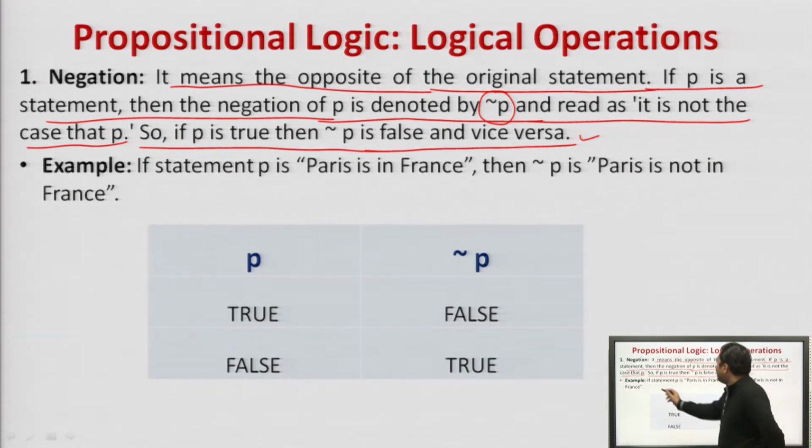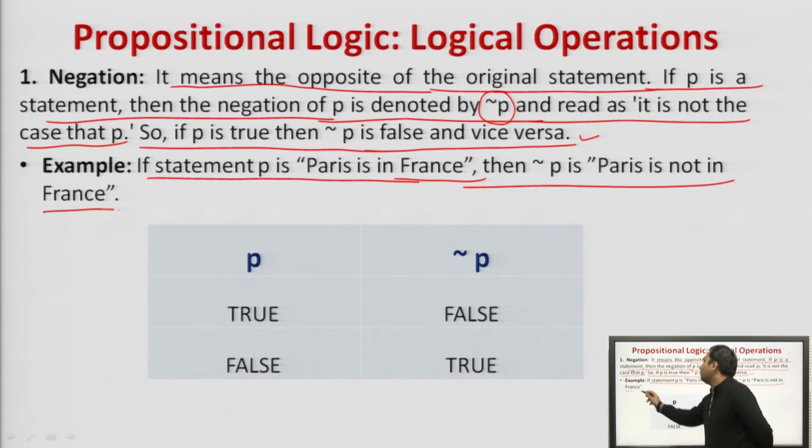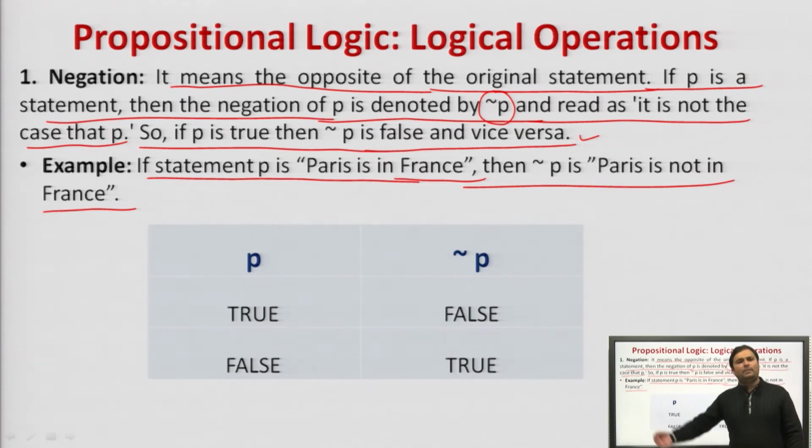For example, if a statement P is "Paris is in France," then the negation of P is what? Paris is not in France. Agreed? If the statement was "Paris is not in France," then the negation of P will be "Paris is in France." So, negation means whatever the proposition or statement given to us, we simply make the negation of that.